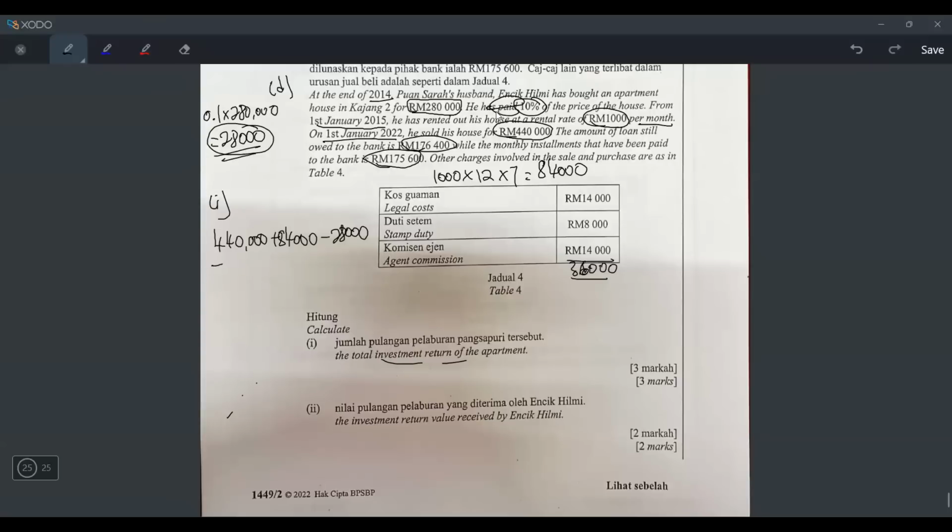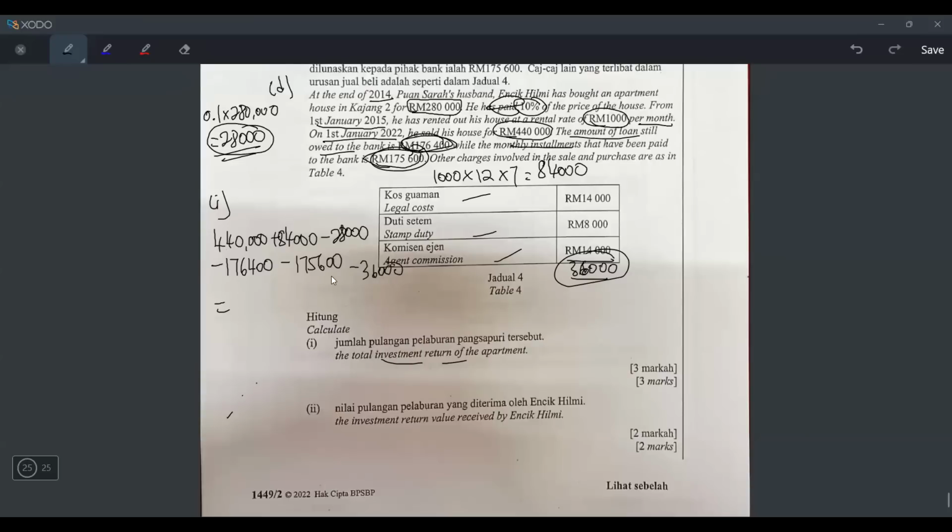And then minus what else? Where else is the duit yang keluar? Do you remember this? The amount of loan still owed to the bank is this. So he is in debt, this means this is the amount that he has to pay. So this is the amount that I have to minus. What else do I have to minus? This one lah. This is the monthly installment. So he has to pay this in the future, so I have to minus this also. And then what else? Nothing here, nothing here. This one lah. This one also, because these are all the total cost, right? So minus again with 36000. And if I press the calculator, I'll get the answer.